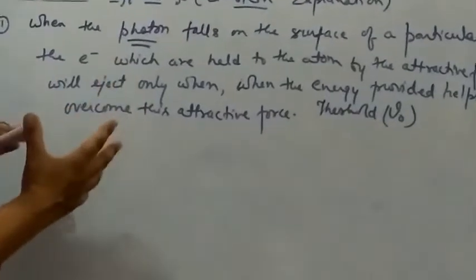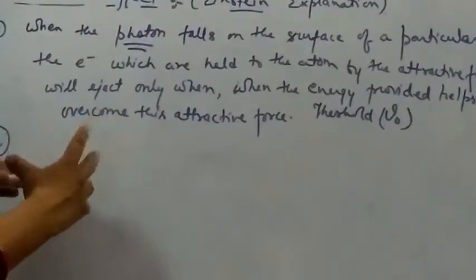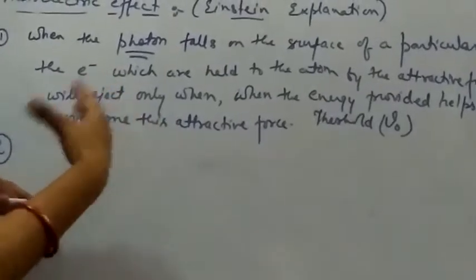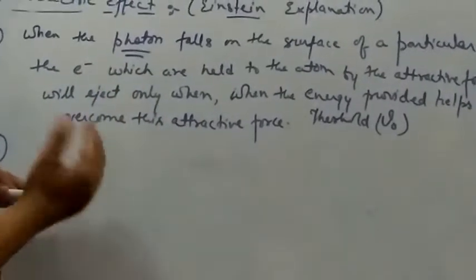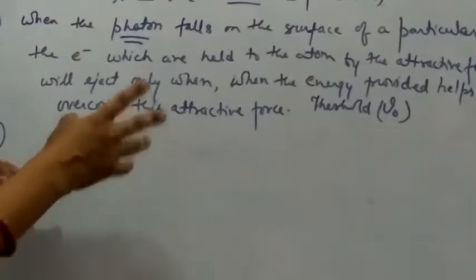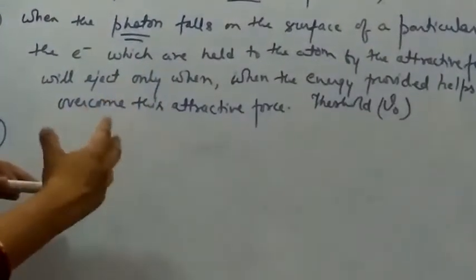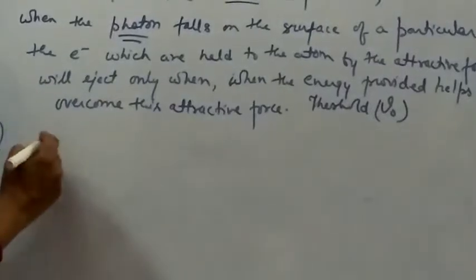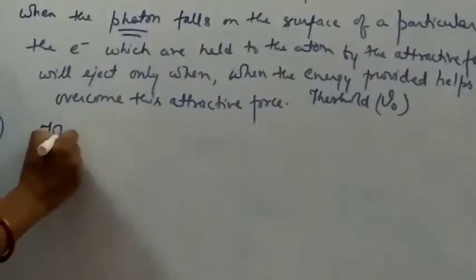A part of the energy will be used to overcome the attractive force, that is, to get the electron ejected out, and the rest of the energy of the photon will become the kinetic energy of the electron.